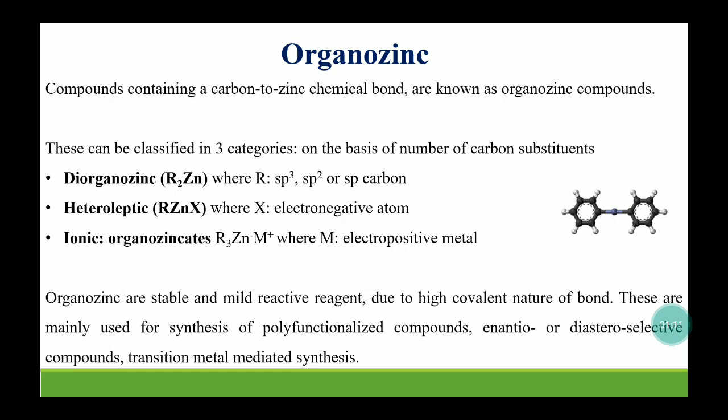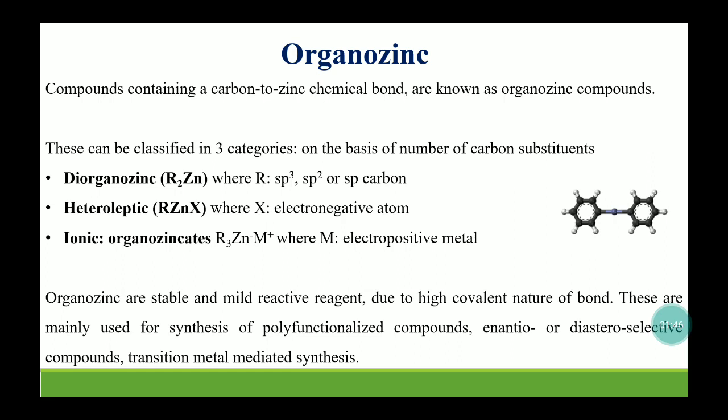The second category is alkyl zinc halide or aryl zinc halides. This is known as heteroleptic, where X represents the electronegative atom. It can be any halide like chloride, bromide, iodide, etc. The third category is ionic organozinc compounds. They are known as organozincates, where zinc is further attached with an electropositive metal. The metal can be lithium or magnesium, and R3 represents the alkyl or any aryl groups.